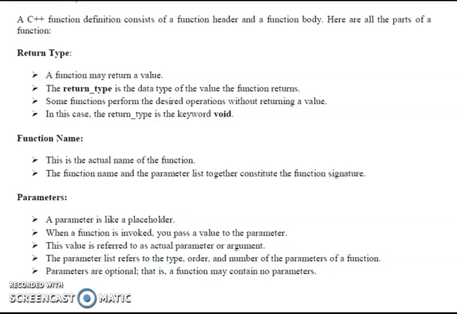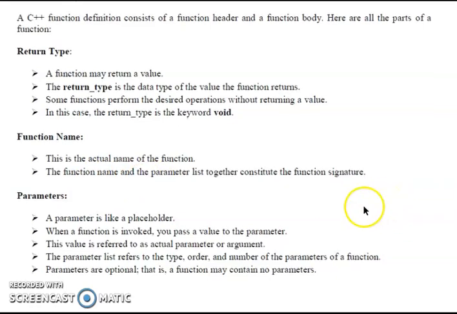Return type. What is a return type in a function? A function may return a value. The return type is the data type of the value the function returns. Some functions perform the desired operation without returning a value. In this case, the return type is the keyword void. What is a function name? This is the actual name of the function. Function name and the parameter list together constitute the function signature.